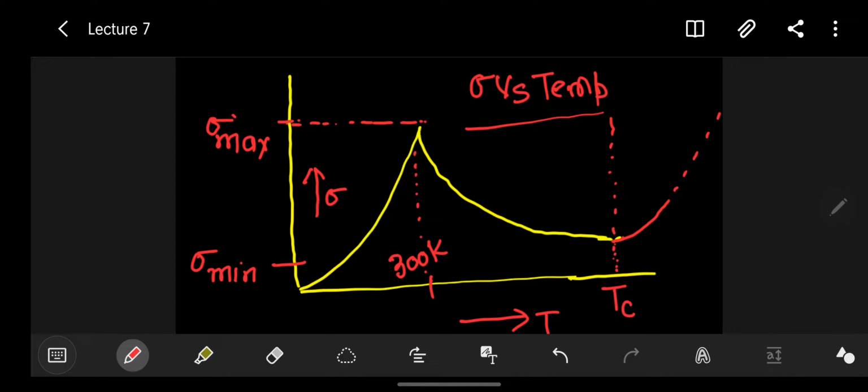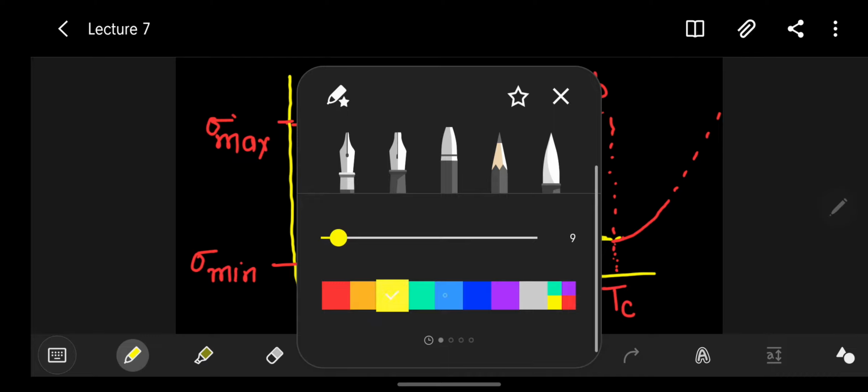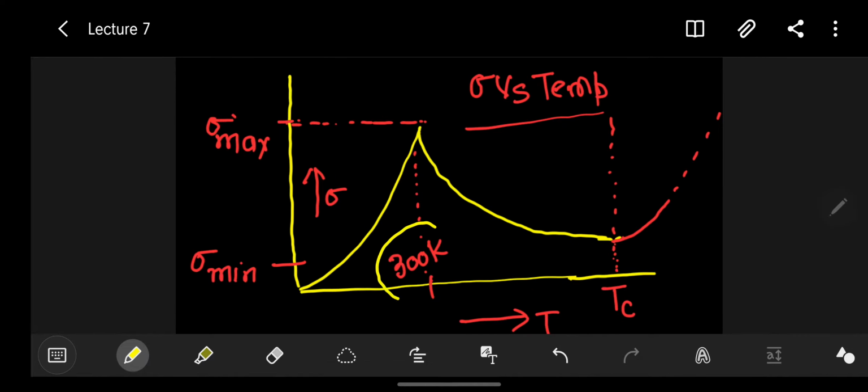To understand this curve, it has been divided into 3 sections basically. The first section is up to a temperature of 300 degree Kelvin, and the second section varies from 300 degree Kelvin up to a temperature represented by a variable Tc.